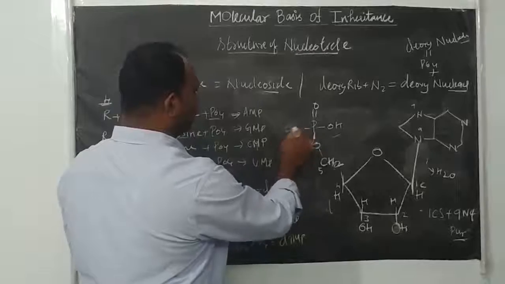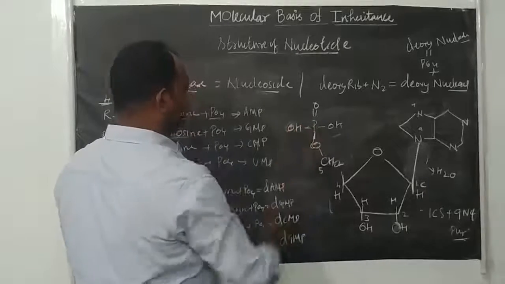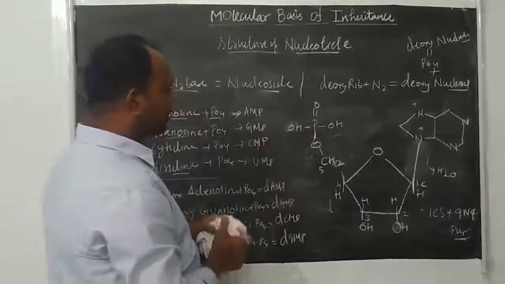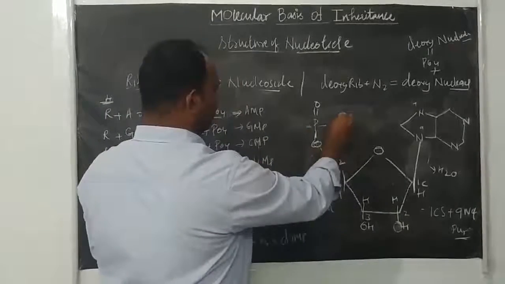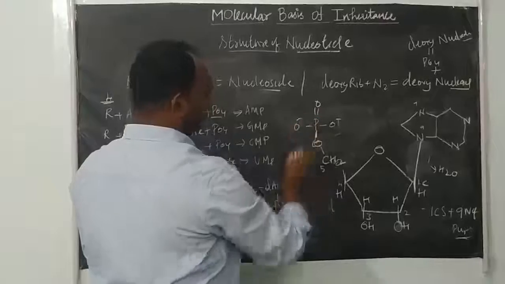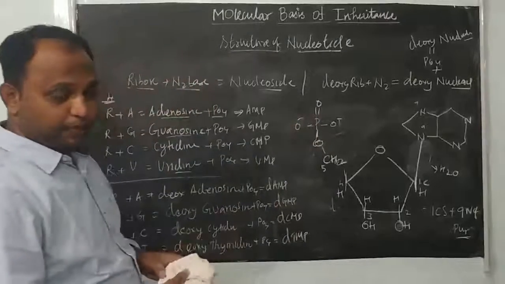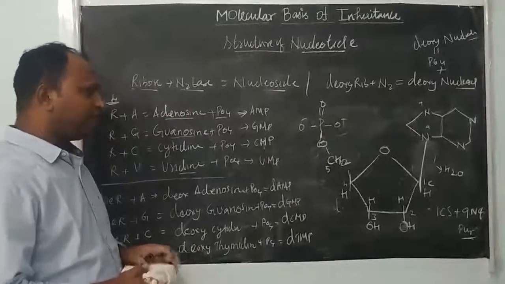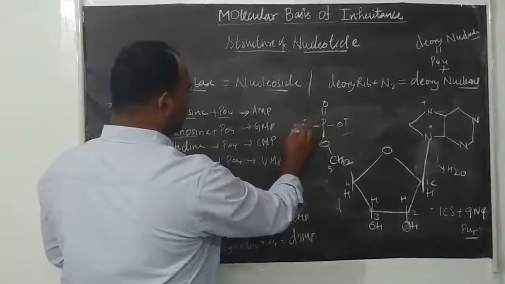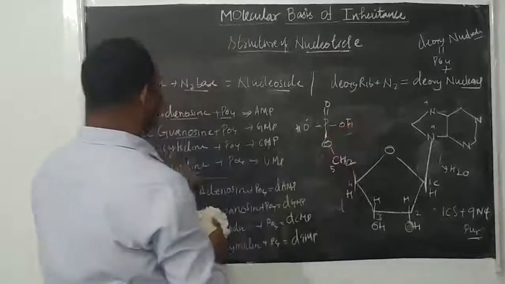That's why we say it's a monophosphate form. Actually here, if it is phosphate ion, it's an O minus like this. Then you can say monophosphate. Suppose it is present in acid form, like OH, now you can use adenylic acid,